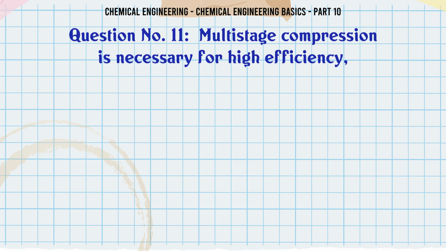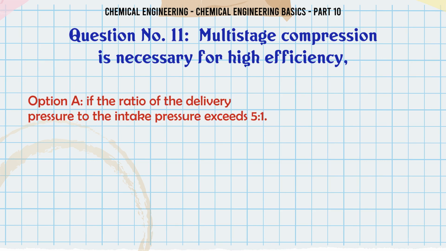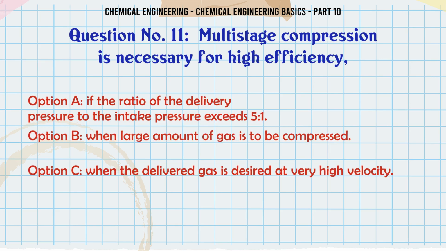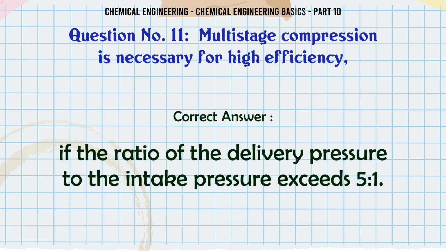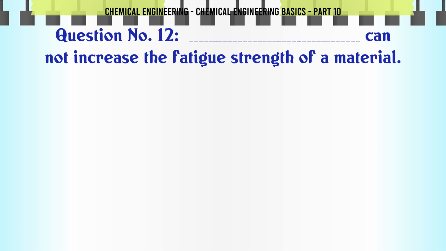Multistage compression is necessary for high efficiency. A. If the ratio of the delivery pressure to the intake pressure exceeds 5:1. B. When large amount of gas is to be compressed. C. When the delivered gas is desired at very high velocity. D. None of these. The correct answer is if the ratio of the delivery pressure to the intake pressure exceeds 5:1.